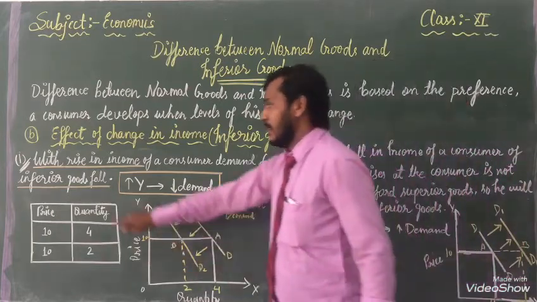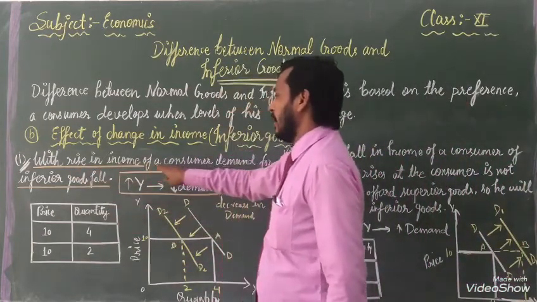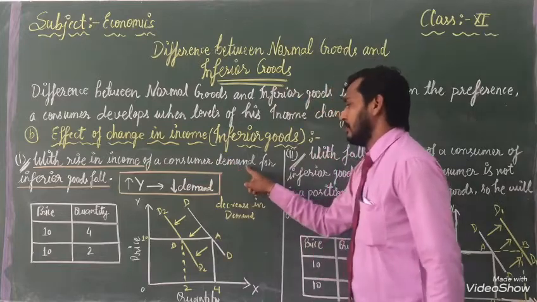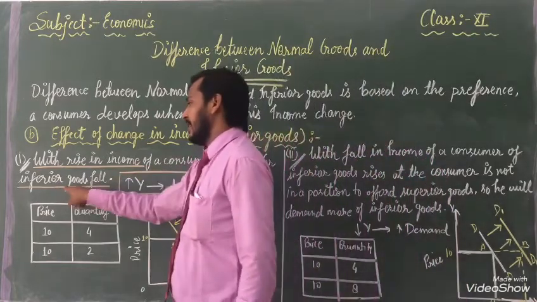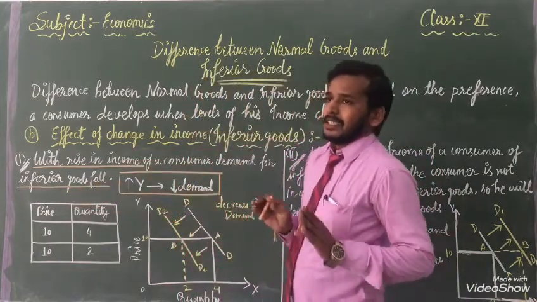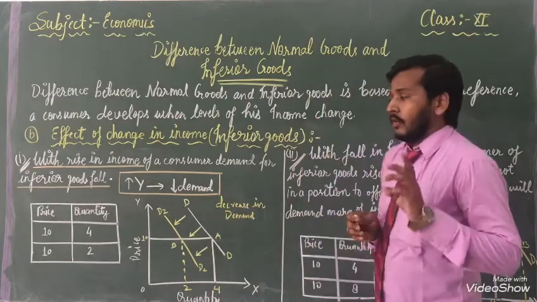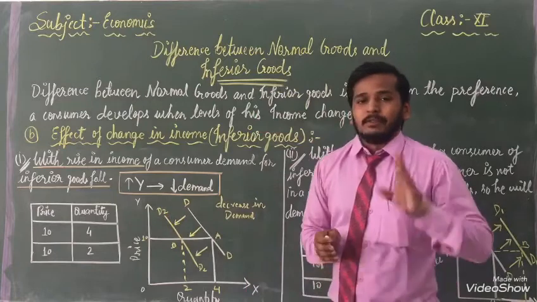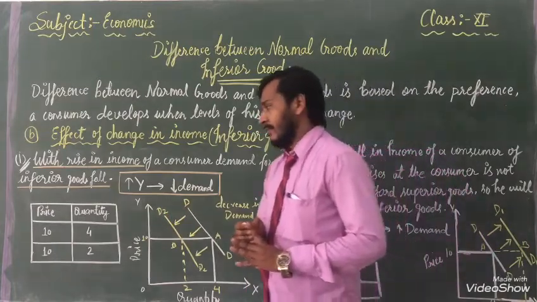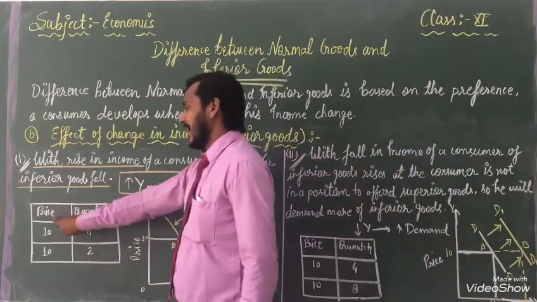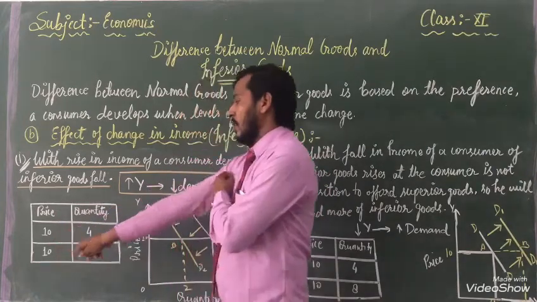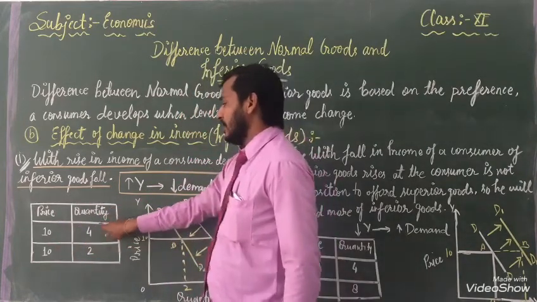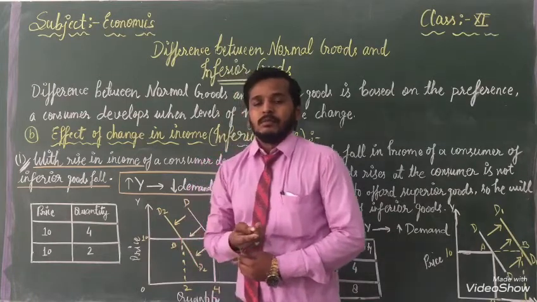Same thing once again: with a rise in income of the consumer, demand for inferior goods falls. This is the difference. With the help of this table and this curve, we can know. So see here, when our price is 10 rupees, at that time the quantity we are using is 4.